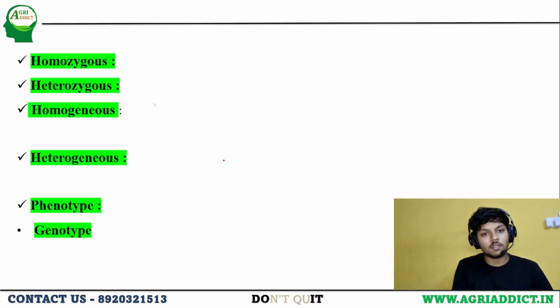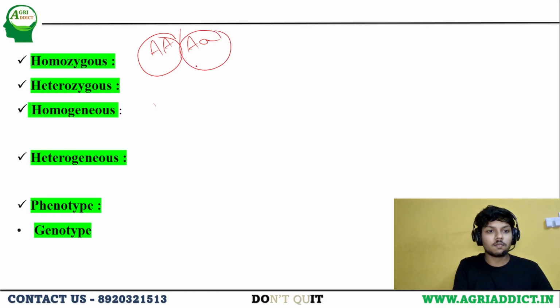Homozygous and heterozygous. We all know that in a gene there will be a pair of alleles. They might be same or different. Homozygous means having the same pair of alleles, whereas heterozygous means having different alleles in a pair.